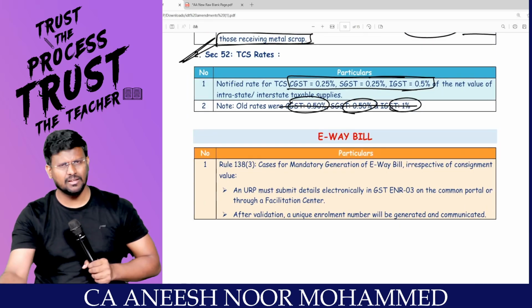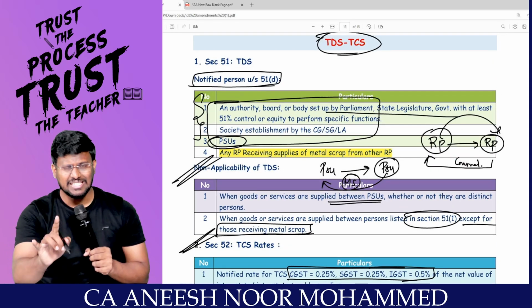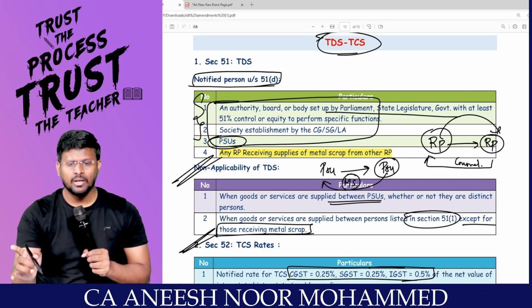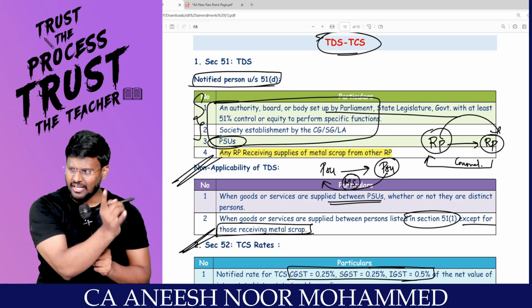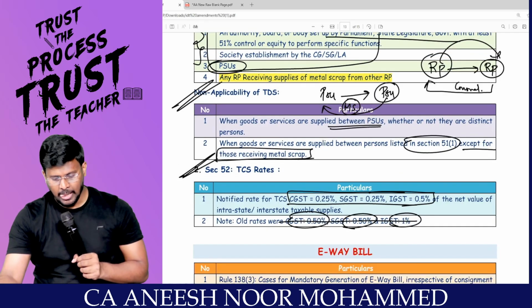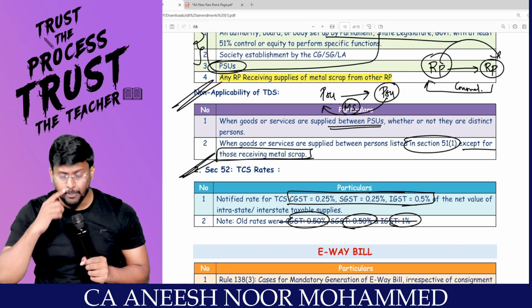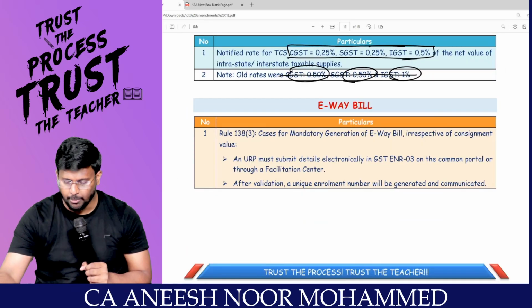That's it. So, in TDS, if a registered person is supplying metal scrap to another registered person, the recipient should deduct TDS. That's it. The second one, the TCS rate is 0.25%, 0.25%, total 0.5%.